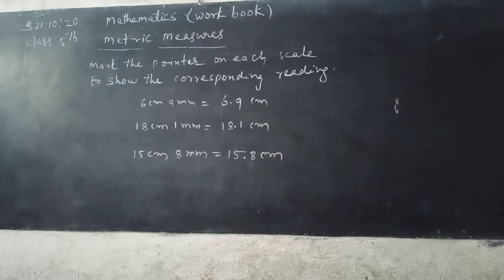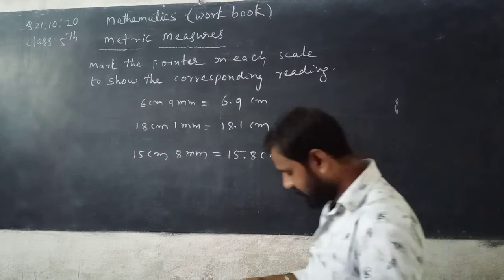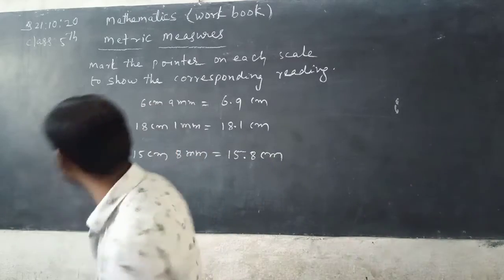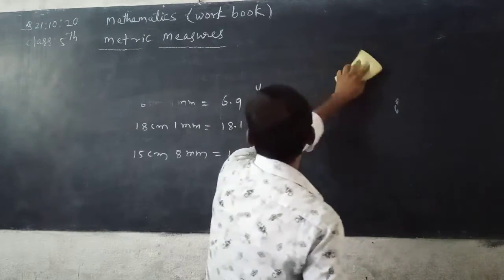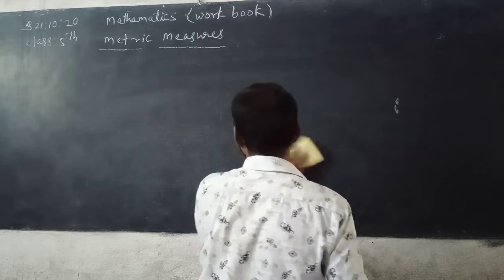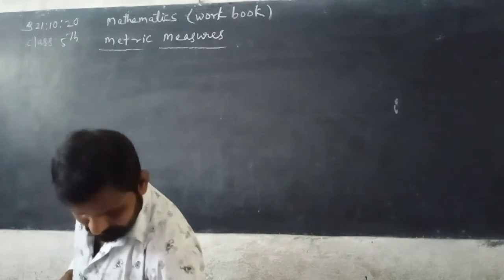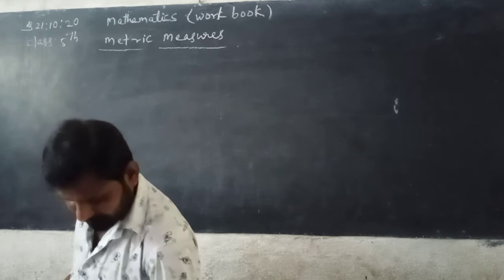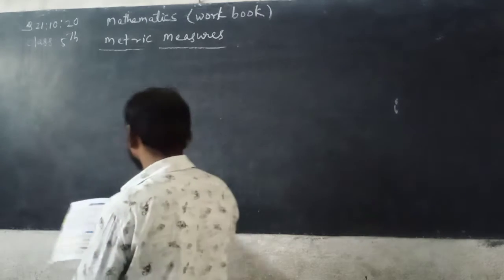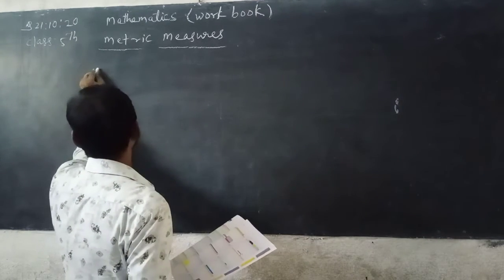Now next, measure the length of each object. Page number 27. See here, listen carefully, look at the blackboard.